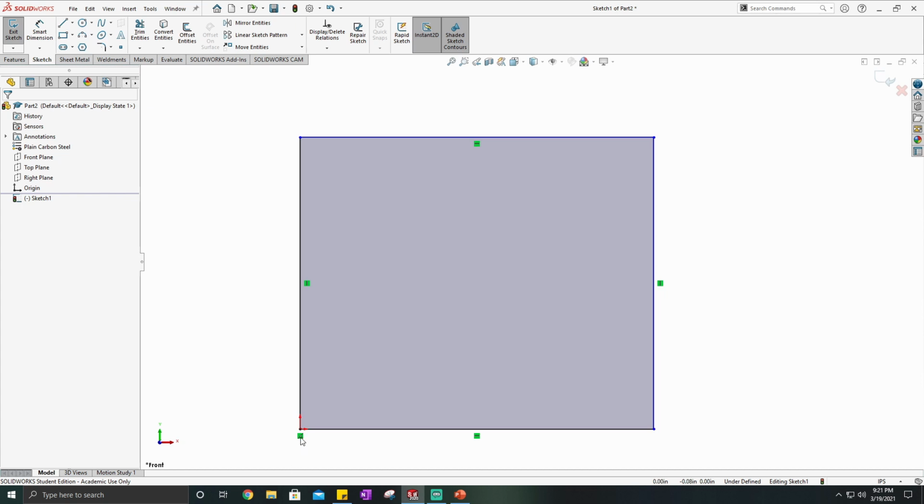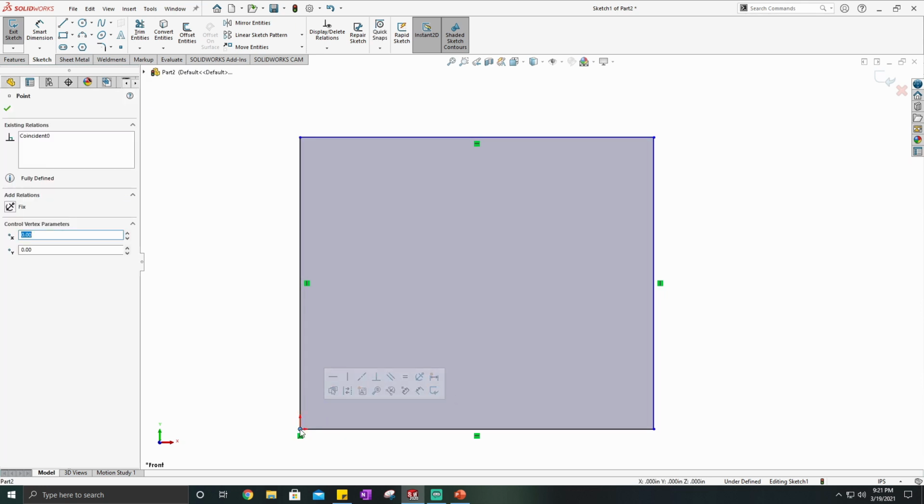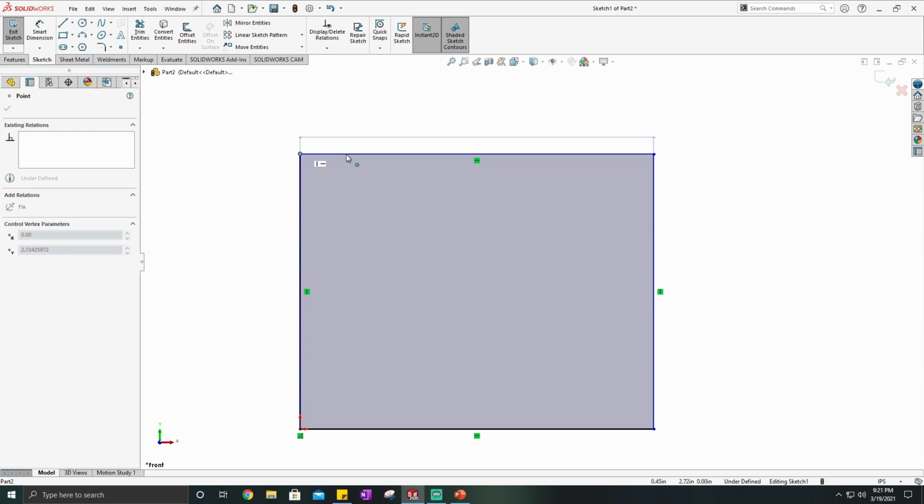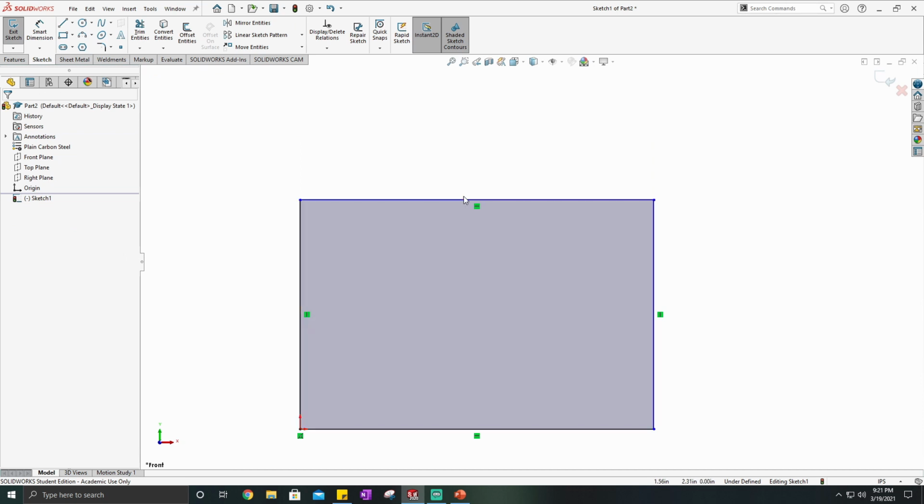So this means coincident. A coincident mate means that this point is merged with this origin point, so it can't move. It'll show you as well. If I try to drag it, SolidWorks tells me, cannot drag, the selected item is fixed. And then this means horizontal, as you can tell, a horizontal line, and this means vertical. So this makes my line always stay horizontal. No matter where I try to move it, if I try to move it left and right, it won't, but it will let me move it up and down because it stays vertical, and this one stays horizontal. So those are some of the constraints.